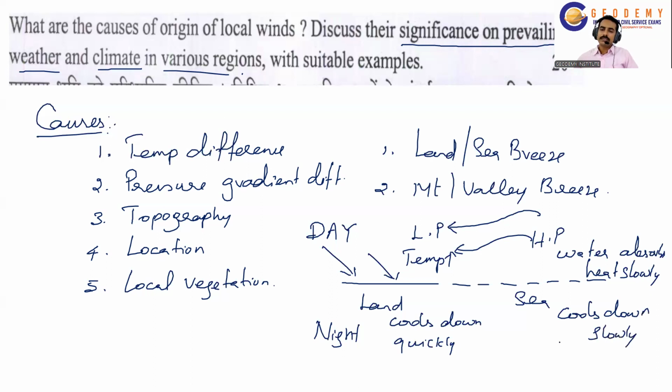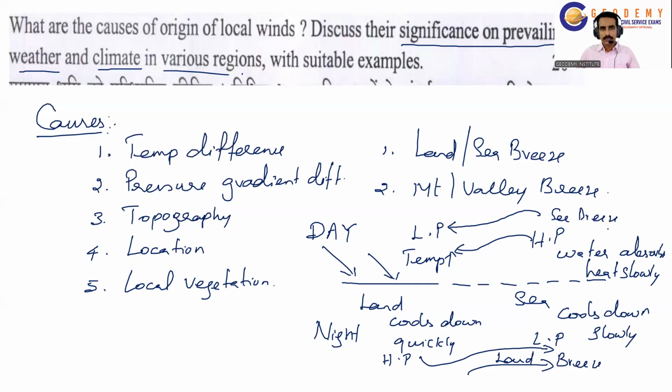So it retains the heat and the pressure will become low over the sea, and the land will have relatively high pressure. So the wind will move from high pressure to low pressure. This is the land breeze, from land to sea, and this is the sea breeze, from sea to land. So this is a local wind caused in the coastal region.